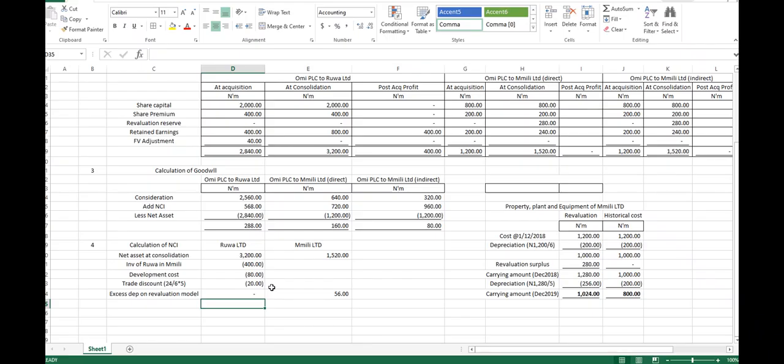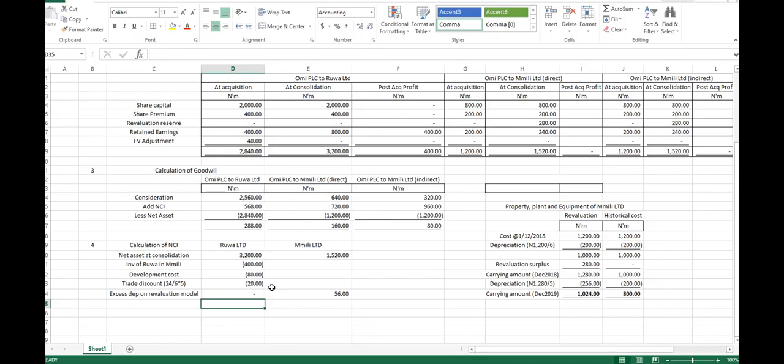Do we have any question, please? So the excess depreciation, are we going to add it, or we have to subtract it from the original cost? Depreciation will be deducted from the value of PPE, from the value of your asset to arrive at carrying amount. I'm trying to remind you: what do we do to depreciation in financial position? We deduct depreciation from the cost of the asset.